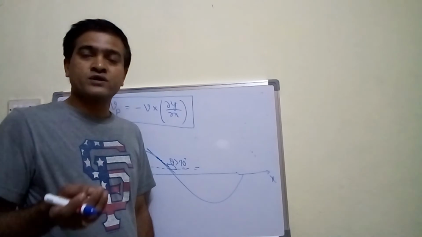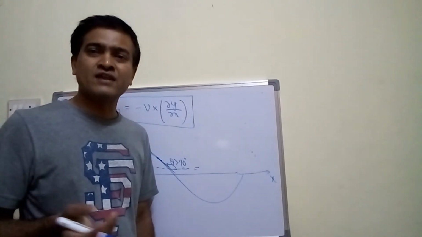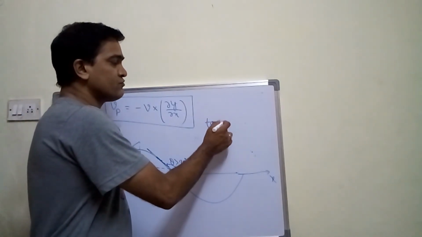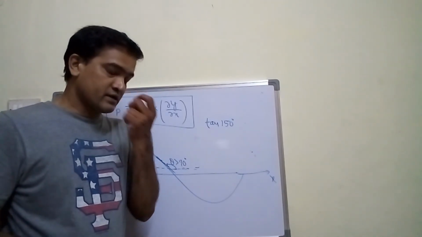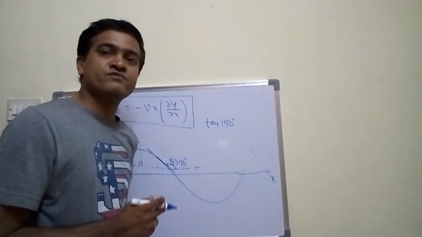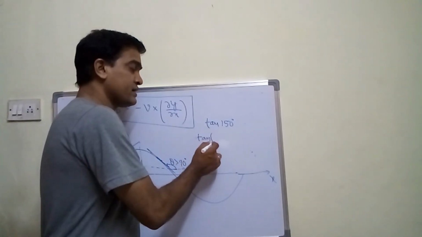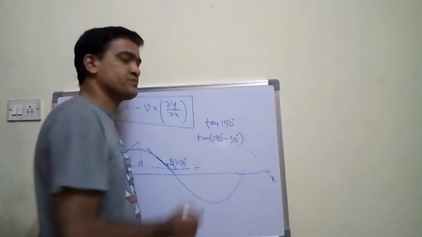If you want, you can find out, I mean, you will be knowing the values of tan 135 or tan 150. How will you find tan 150 degrees? 150 degrees is greater than 90 degrees. You can write 150 degrees as 180 degrees minus 30 degrees, is it not?